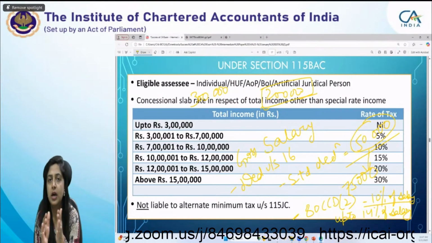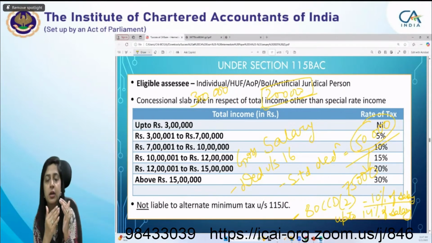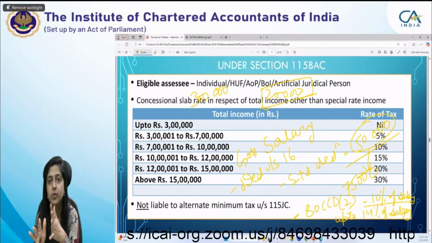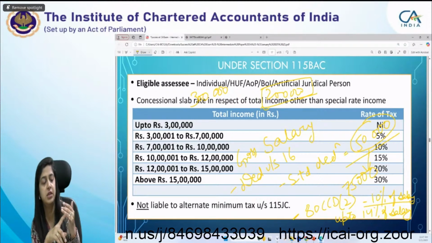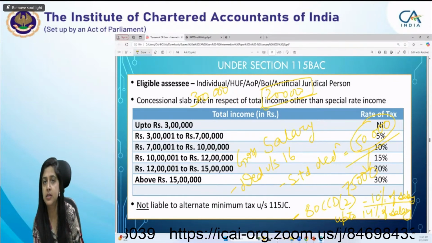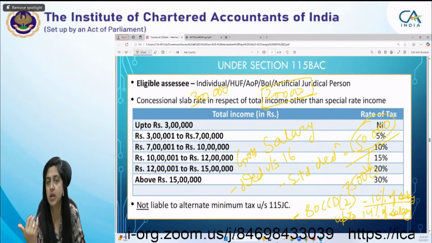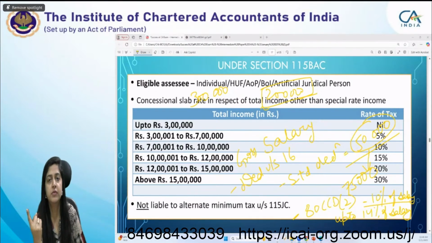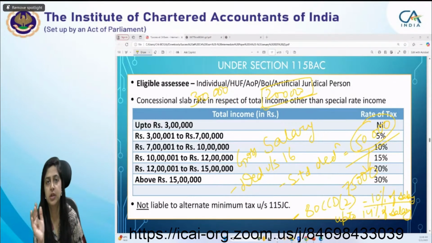Suppose I talk about the revision purpose. If you see in the heads of income, the computational proforma is there for how to solve the question. If you are getting a salary question, then this is the proforma that you have to arrive at. You have to first see salary, basic allowances, then perquisites, and then everything. Then in the end, Letters Recapitulate is there, where provisions have been explained in summarized form. Then your Saransh is there. But in the study material, when you do the revision, the first revision you have to do in full. Then only just see the computation, the Letters Recapitulate and Saransh.